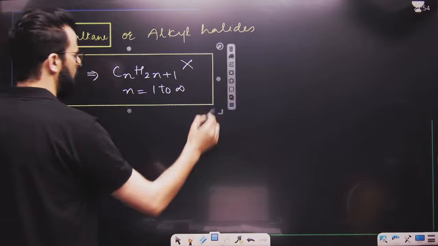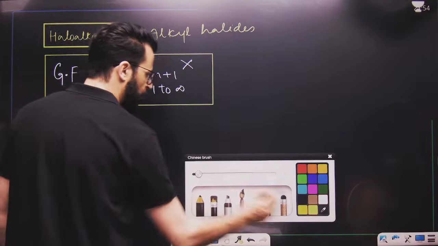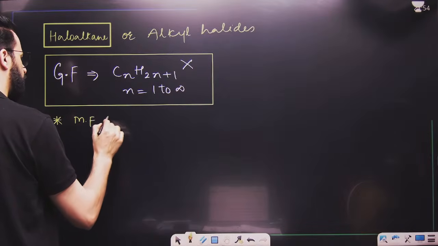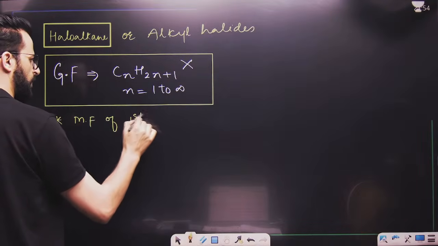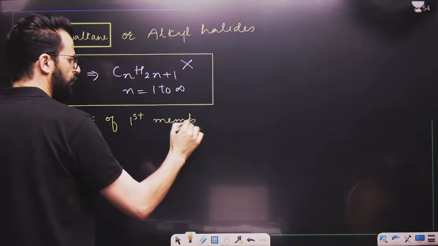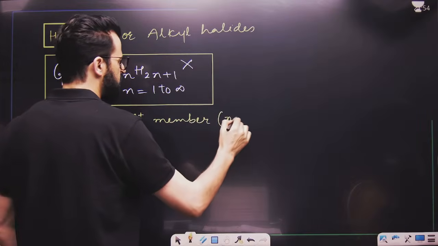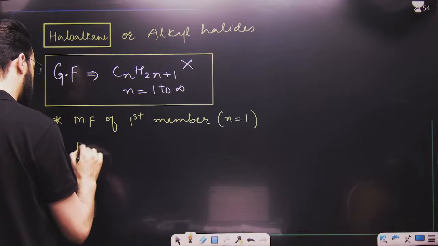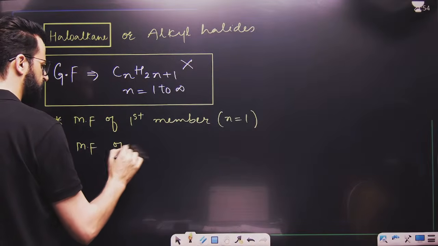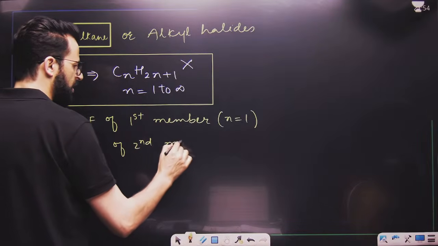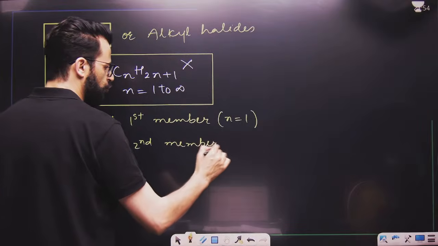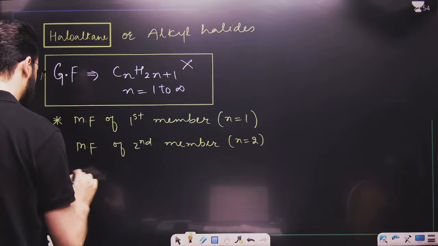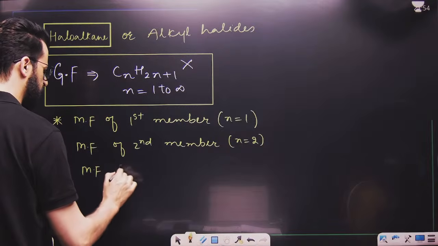Now, can you tell me, what will be the molecular formula of the first member? That means n equals 1. Similarly, what will be the molecular formula of the second member? That means n is equal to 2. And dear students, what is the molecular formula of the third member?